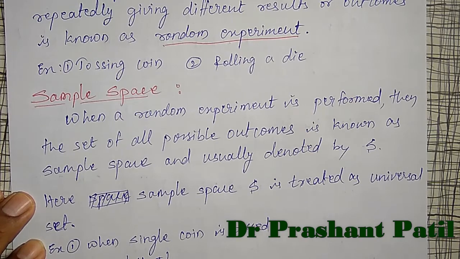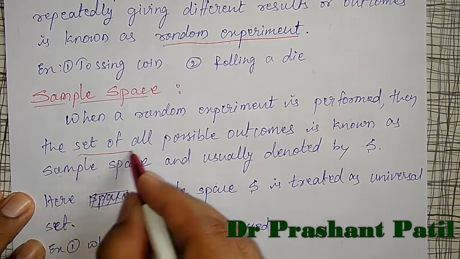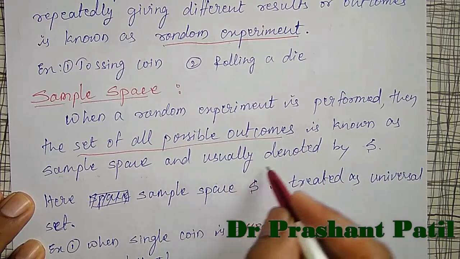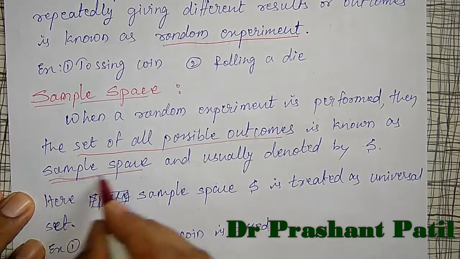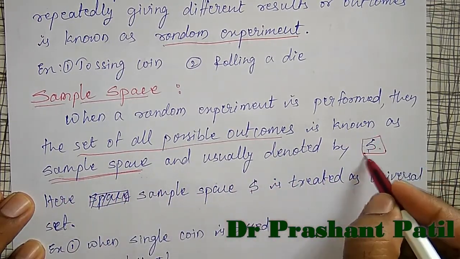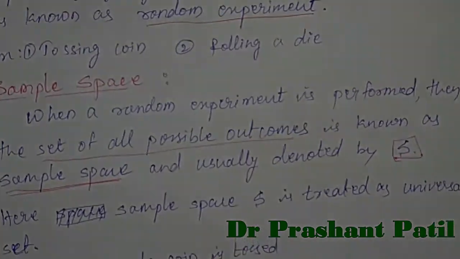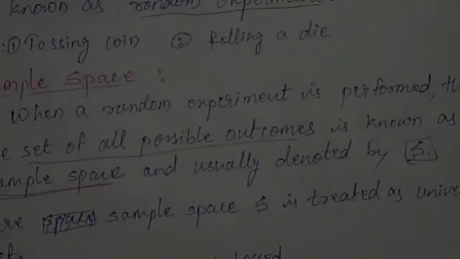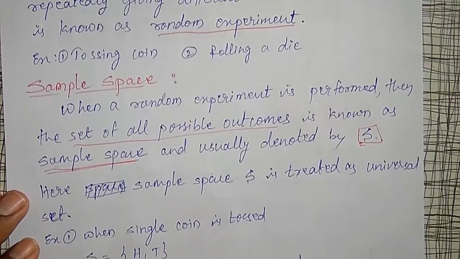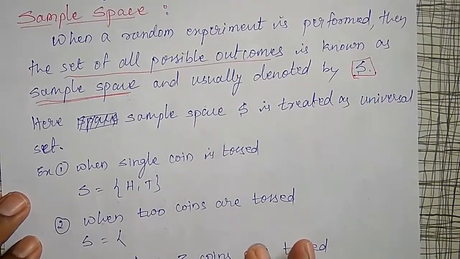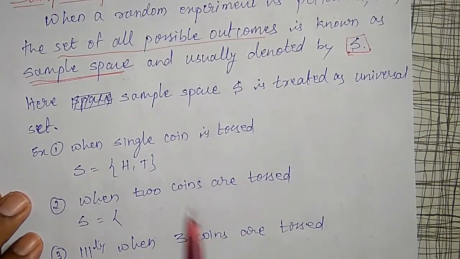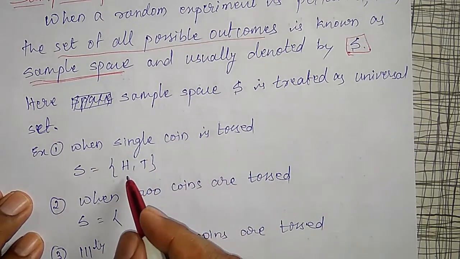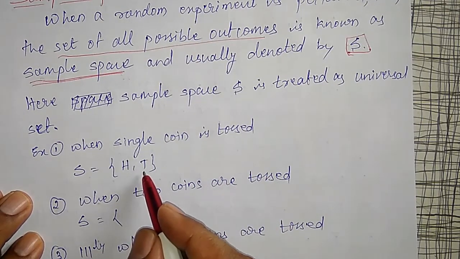The set of all possible outcomes, an important thing, is known as the sample space, and usually we denote it by S. When a single coin is tossed, the only possible outcomes are head or tail.